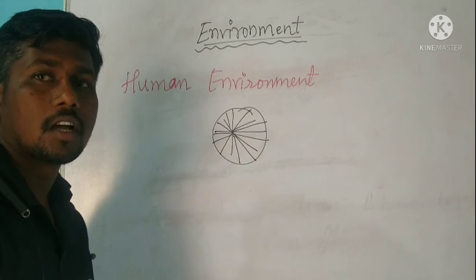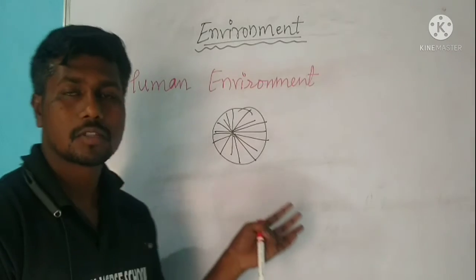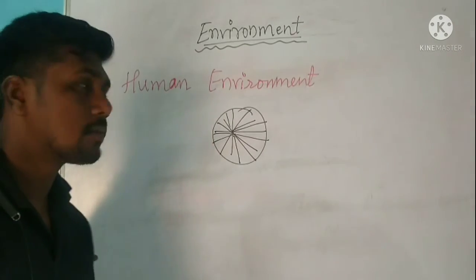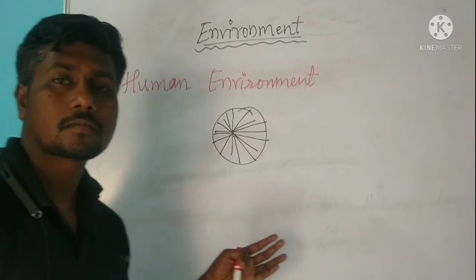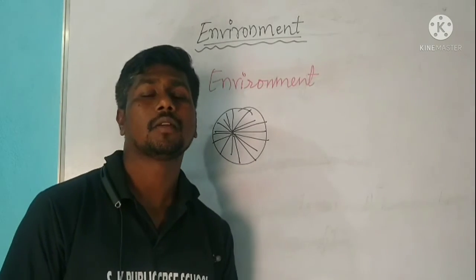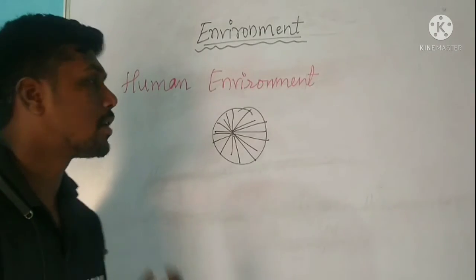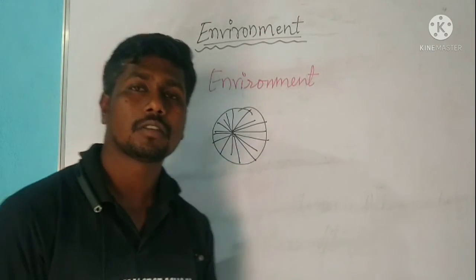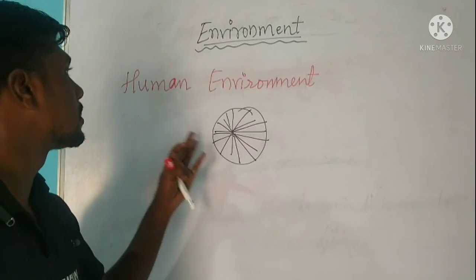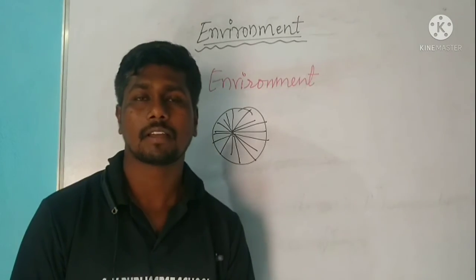Here we learned how humans began to change and modify the environment as their needs grew. About all these things we learned in this class.